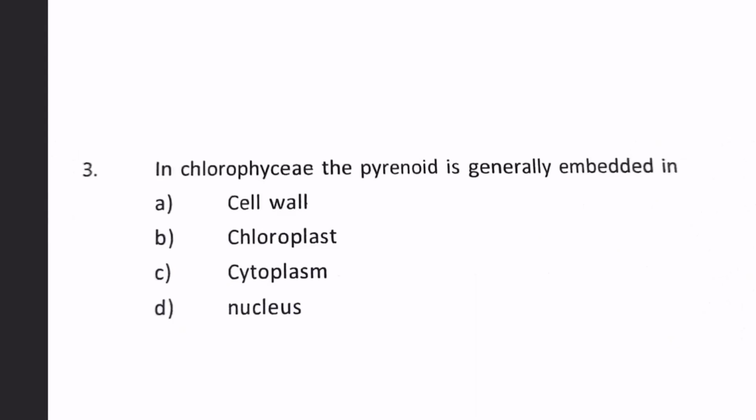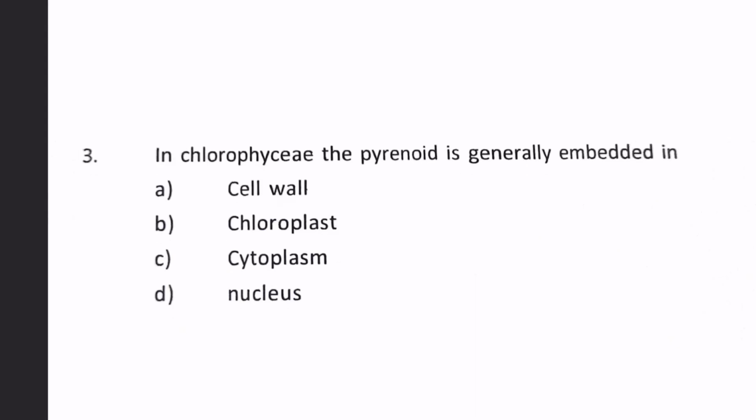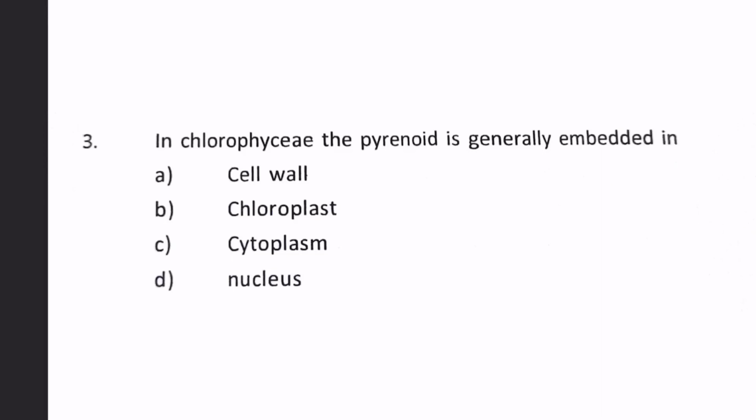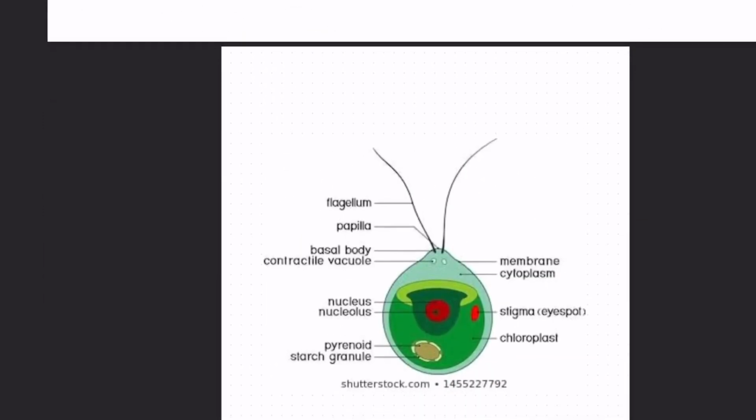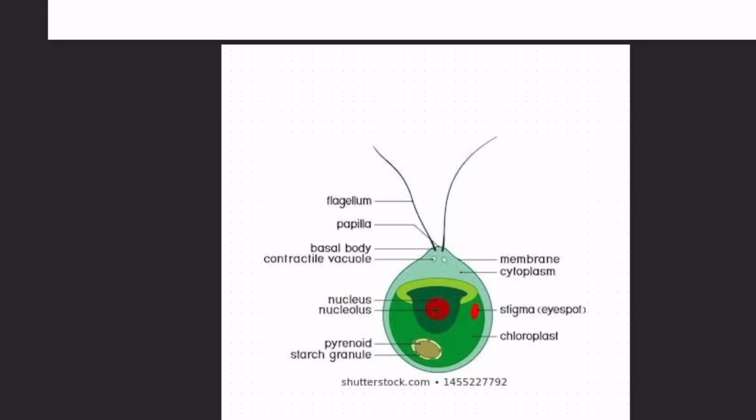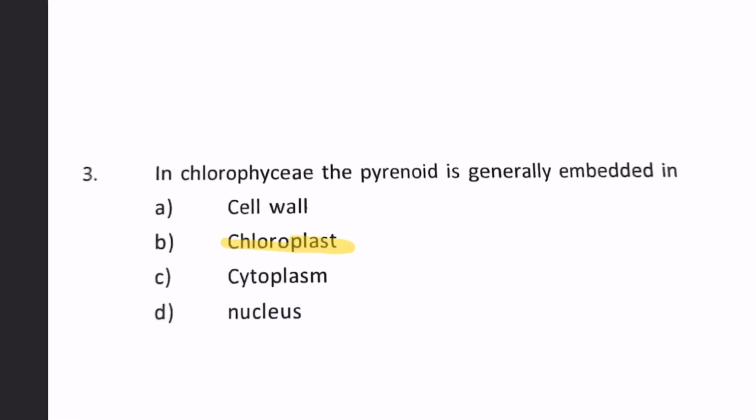Next, in Chlorophyceae, the pyrenoid is generally embedded in: cell wall, chloroplast, cytoplasm or nucleus. We will go to this diagram. Here we can see the pyrenoid is present inside the chloroplast. So our answer will be it is embedded in the chloroplast.